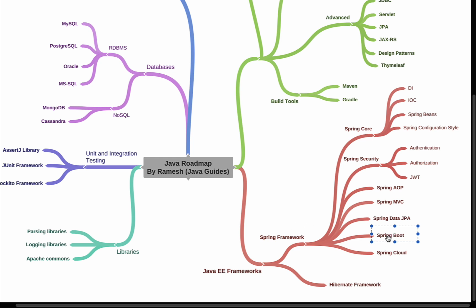So basically we can use Spring Boot to reduce a lot of boilerplate configuration, because Spring Boot provides an auto configuration feature, and it also provides embedded servers and actuators. Okay, and it provides rapid application development, because we can use Spring Boot to develop Spring based applications much faster.